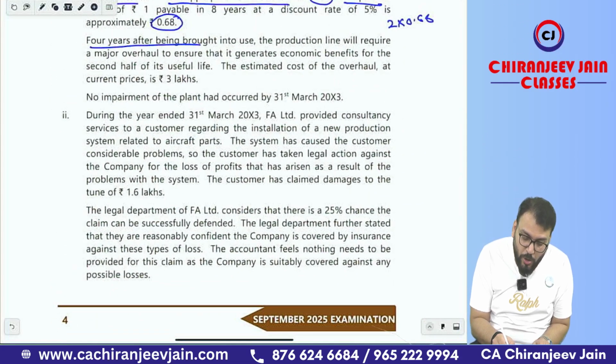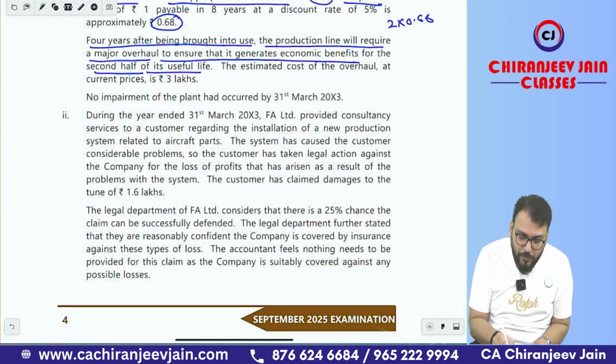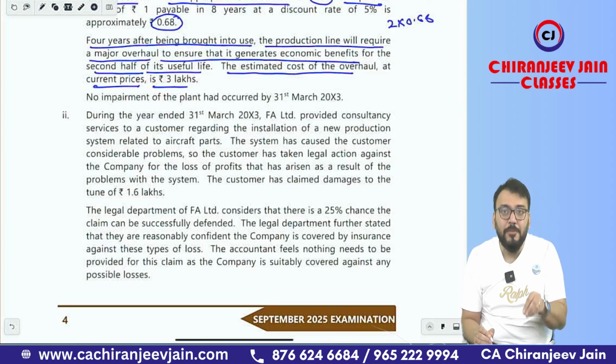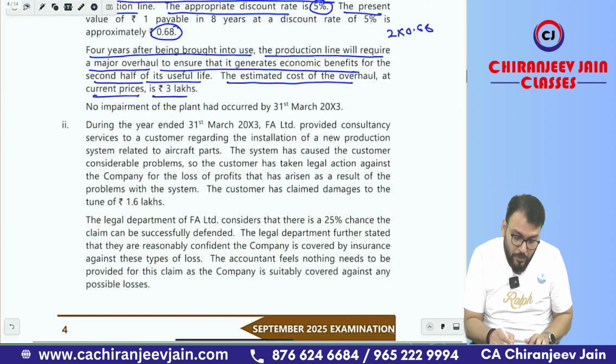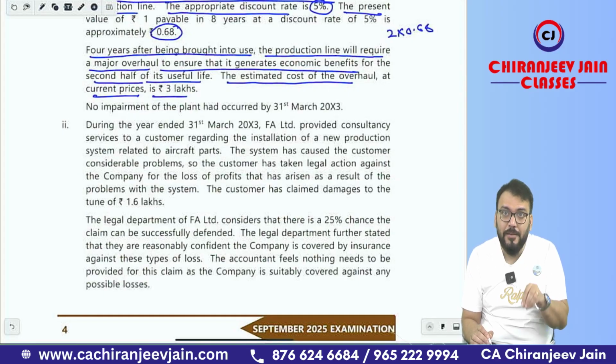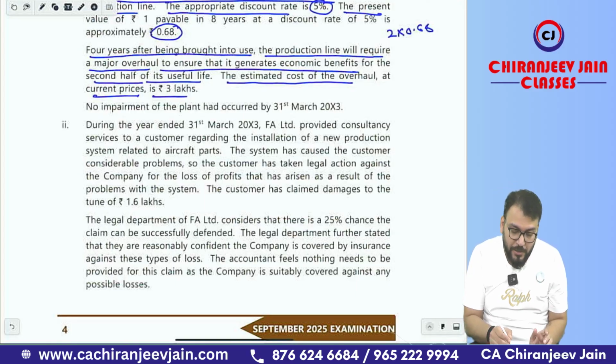4 years after being brought into use, the production line will require a major overhaul to ensure that it generates economic benefit for the second half of the useful life. This is the main para. The estimated cost of overhaul at current price is 3 lakh. Means the same overhaul is incurred as on today. As on today means on the date when the asset is ready for use. As on today, then what will be the amount of that expenditure? That will be 3 lakh.